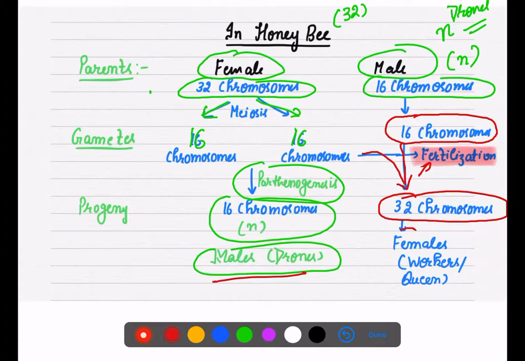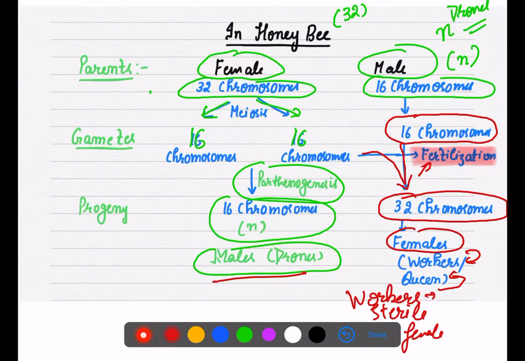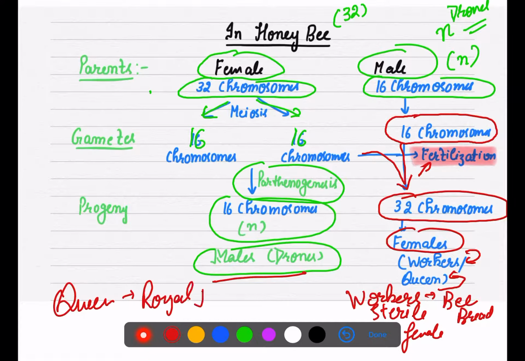So now this females, they can be workers or they can be queen. Workers कब होंगी? Workers or sterile females कब होंगी? When there will be feed with the bee bread, right? और queen कब बनेंगी? When they will be feed with the royal jelly. This is very very important cross.